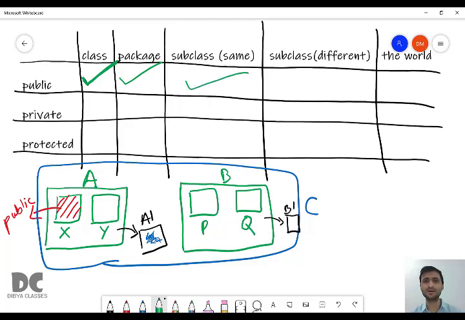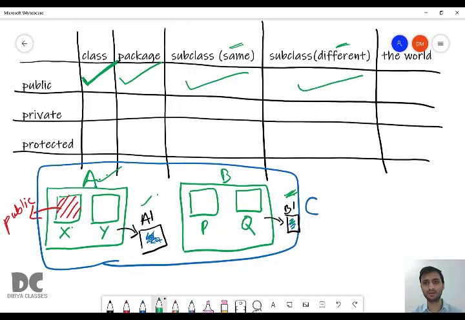Similarly, the subclass of a different class. Same class means A because X is present in A. The subclass of the same class, we are talking about A1 here. Subclass of a different class means we are talking about B1 here. So all the functions inside B1 can also access X because X is declared as public.